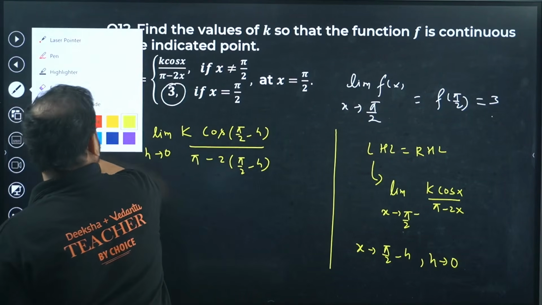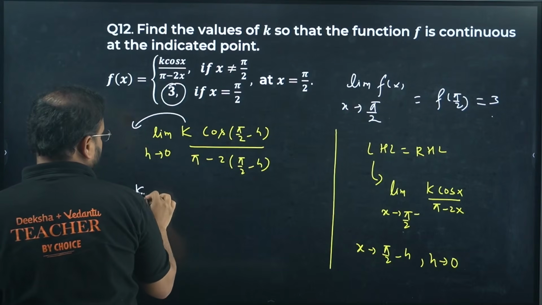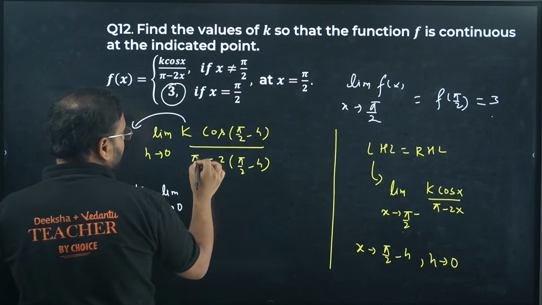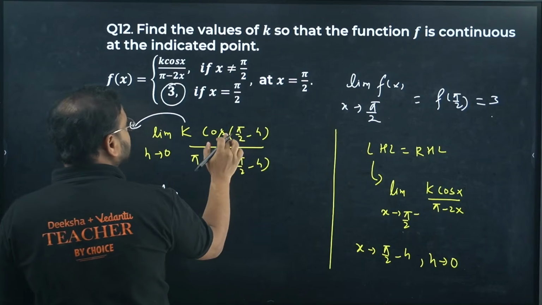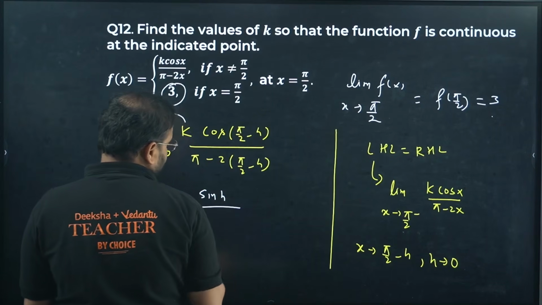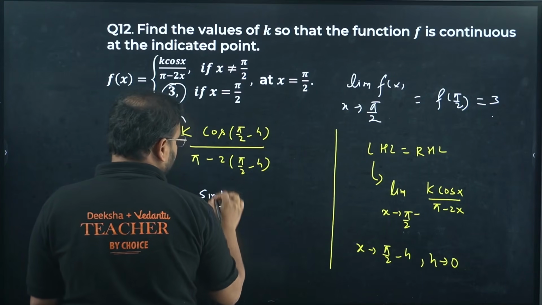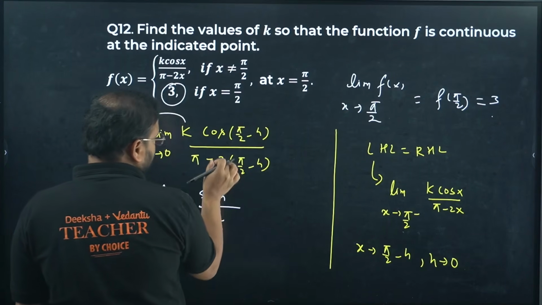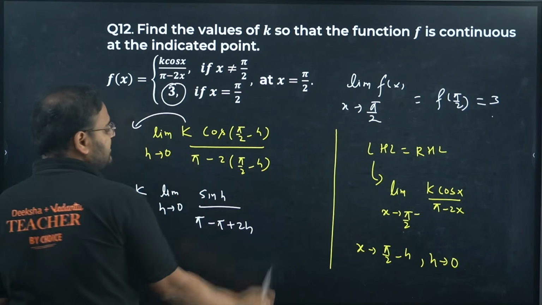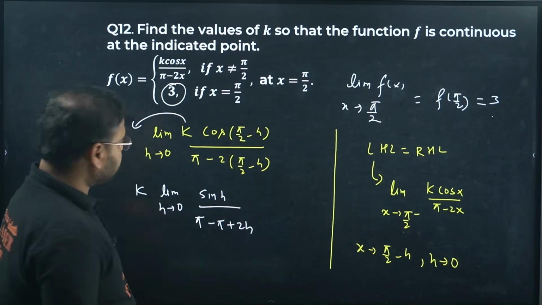Let's check here. k is a constant, so I can keep it outside. Limit h tends to 0. Cos of (90 minus h) becomes sine of h. Pi as it is, 2 into pi by 2 is simply pi, and minus 2 into minus h becomes plus 2h, sorry.